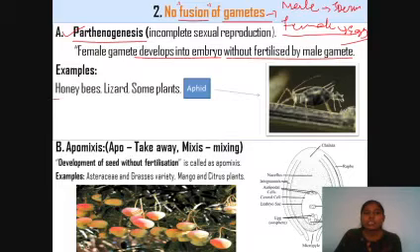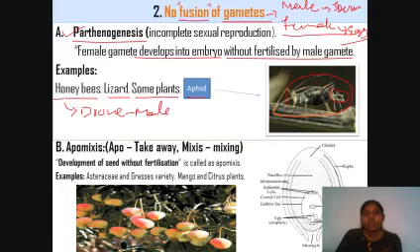You can see this in honeybees, lizards, some plant groups, and insects such as aphids. In this picture, you can see an aphid giving birth to live young ones by parthenogenesis. In honeybees, the drone is the male honeybee, and it is formed by direct development of the female gamete, the egg, into an embryo.